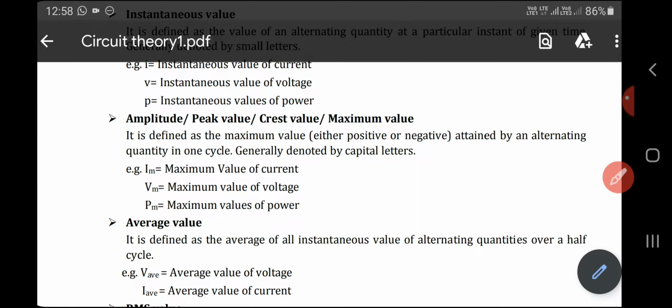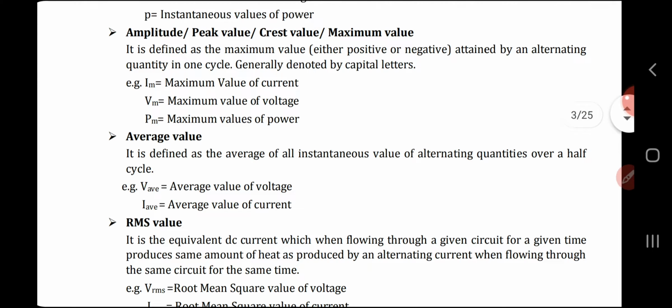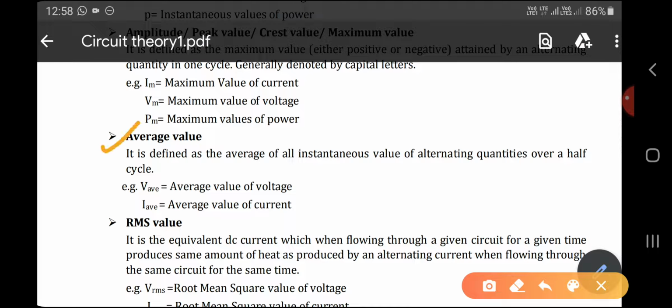The next definition is average value. The average value can be defined as the average of all instantaneous values of the alternating quantity over a half cycle. Over a half cycle is very important. This can be represented as V_av. The suffix av represents the average value. If it is current, I_av, where av represents the average current.